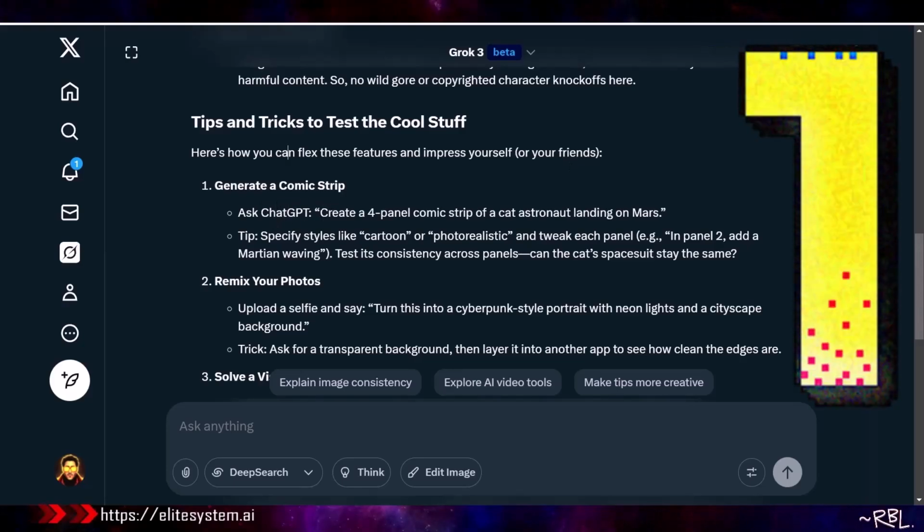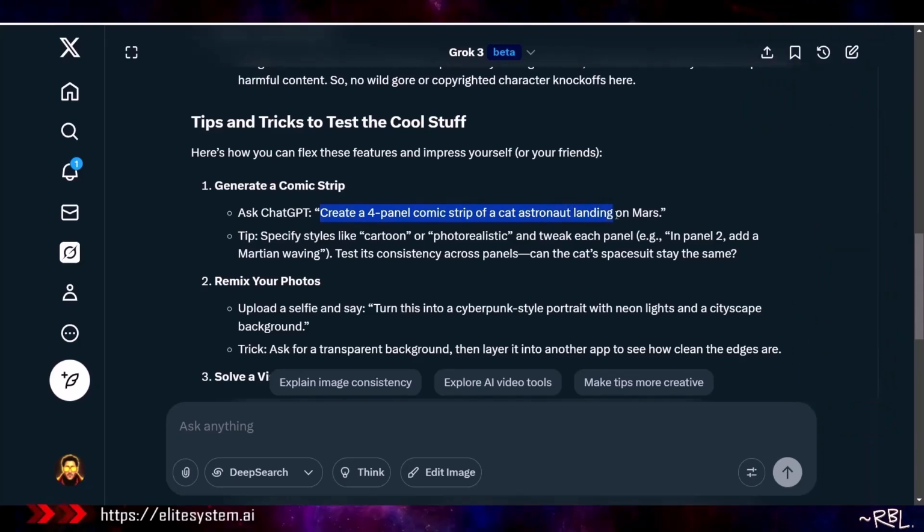Ask ChatGPT: create a 4-panel comic strip of a cat astronaut landing on Mars. Specify styles like cartoon or photorealistic and tweak each panel. Example, in panel 2, add a Martian waving. Test its consistency across panels. Can the cat's spacesuit stay the same? All right, we're going to test this out.